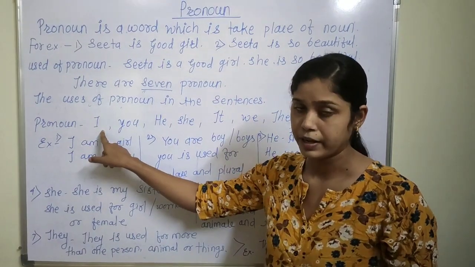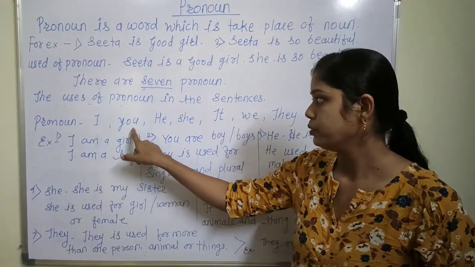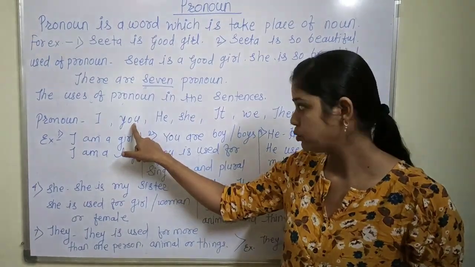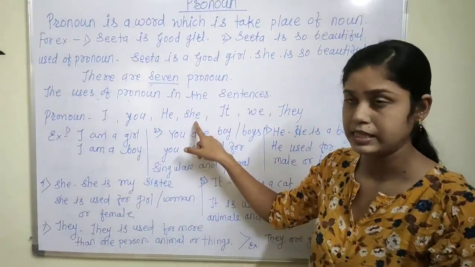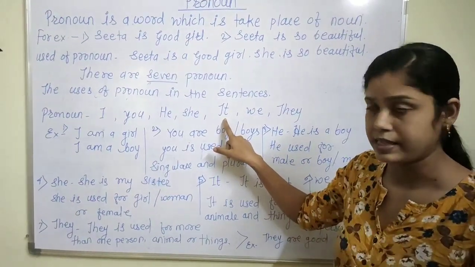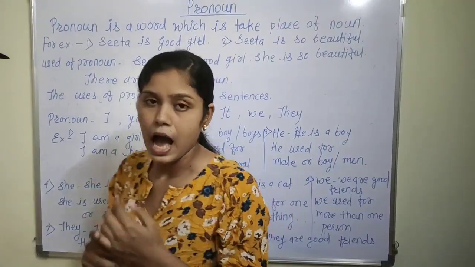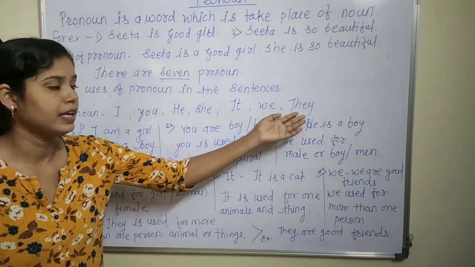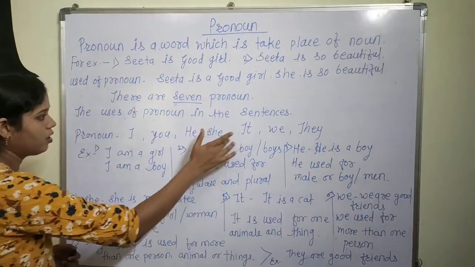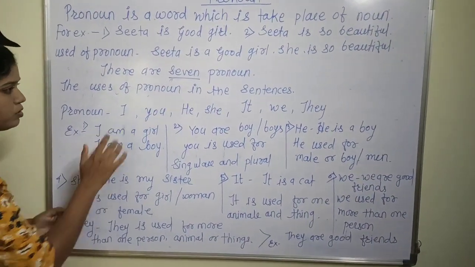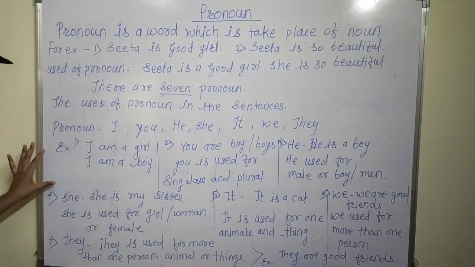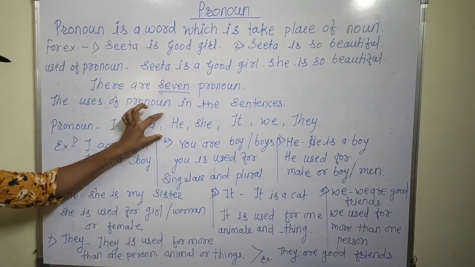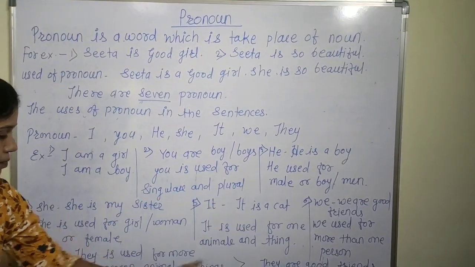I means in Marathi we say mi. You, in Marathi, tu. He means to. She means ti. It means te. We means amhi. And they means te. All these 7 pronouns we use in sentences. And now I will show you the use of all these pronouns.